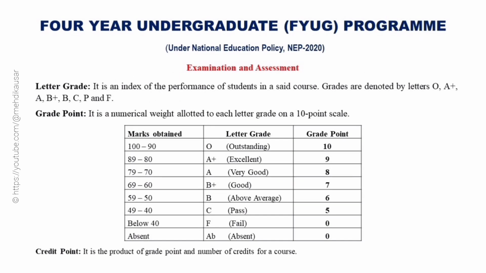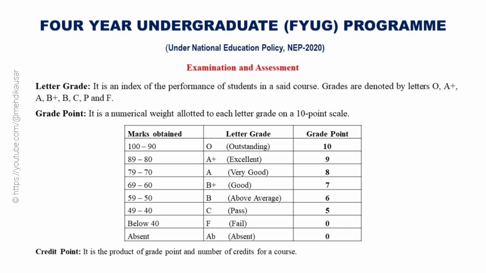Now, let us see the examination and assessment pattern. The performance of a student will be measured in terms of letter grade in the CBCS system. The letter grade is actually an index of the performance of students in a set course. The grades are denoted by letters O, A+, A, B+, B, C, P and F. There is a grade point associated with each letter grade. Grade point is a numerical weight allotted to each letter grade on a 10-point scale.